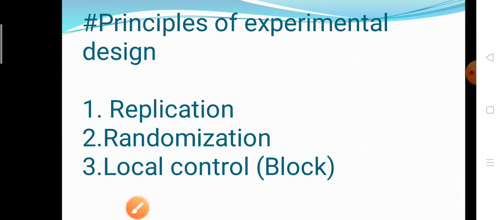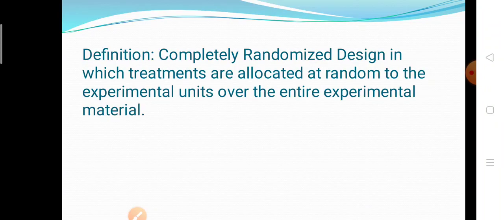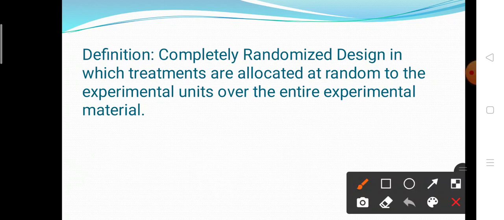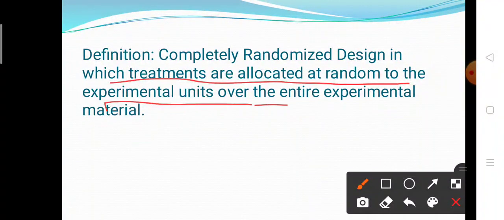Okay. Now let's see the first design of experiment, which is CRD, that is completely randomized design. First of all, we see when we use the CRD design. See the definition: a completely randomized design is one in which the treatments are allocated at random to the different experimental units over the entire experimental material.